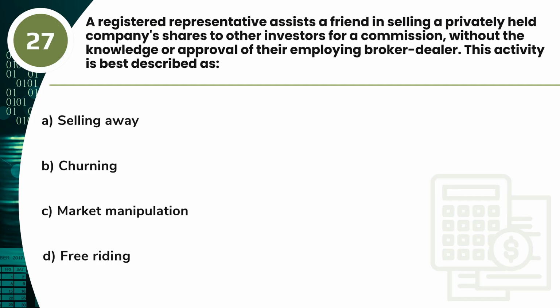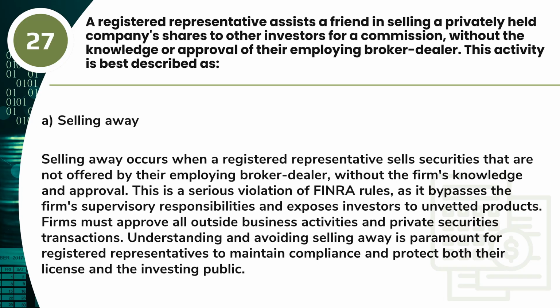Question 27. A registered representative assists a friend in selling a privately held company's shares to other investors for a commission, without the knowledge or approval of their employing broker-dealer. This activity is best described as A. Selling away. B. Churning. C. Market manipulation. D. Free riding. Answer. A. Selling away. Selling away occurs when a registered representative sells securities that are not offered by their employing broker-dealer, without the firm's knowledge and approval.